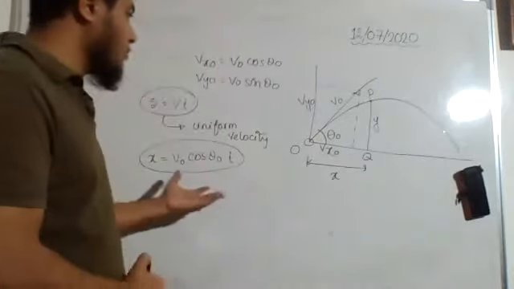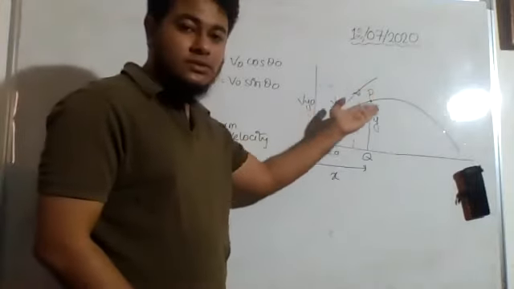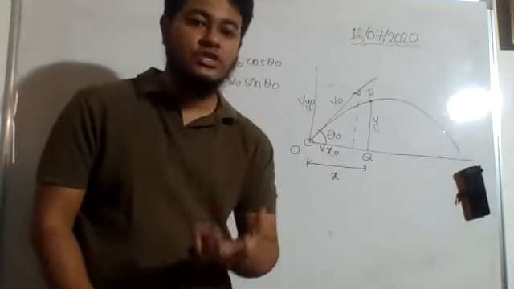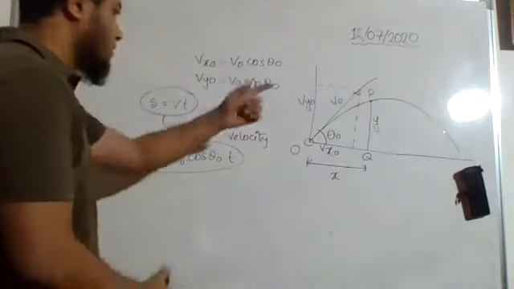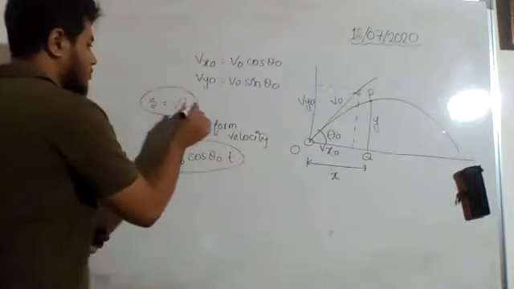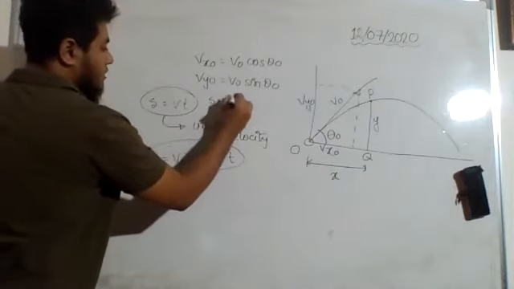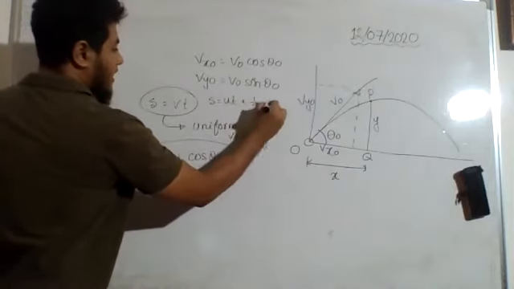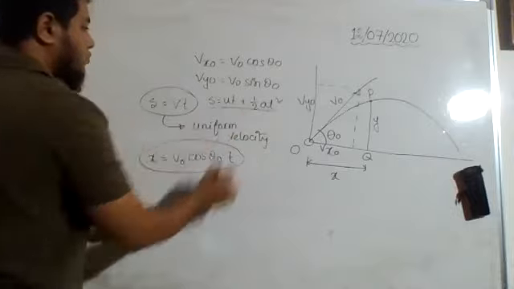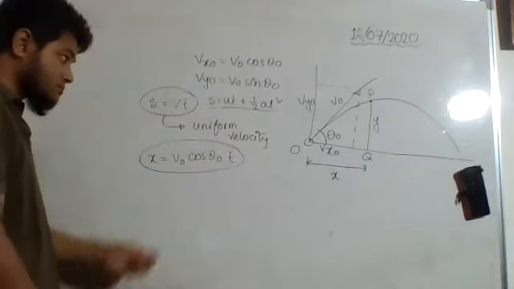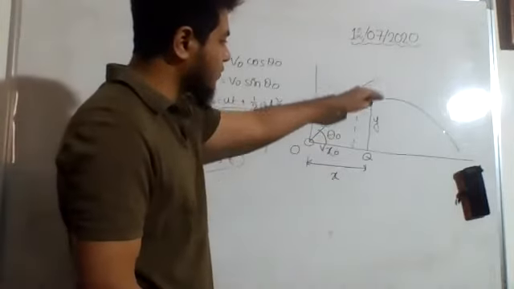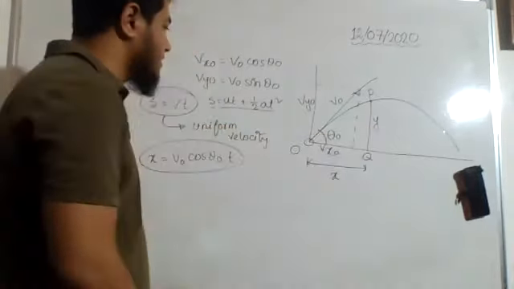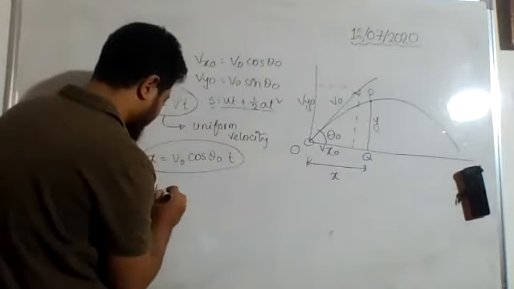Now along the y-axis, we know that the velocity change occurs because a force is acting, acceleration is there. So for this, we will be applying the equation s equals ut plus half kt square. We are going to apply this equation because it contains acceleration. So let us see. S is the distance covered. We are applying it for the y direction, right? Along the y direction, the distance covered is y. So I will write y.